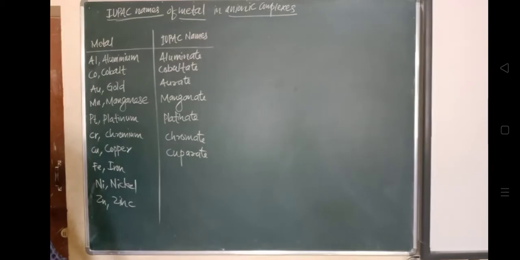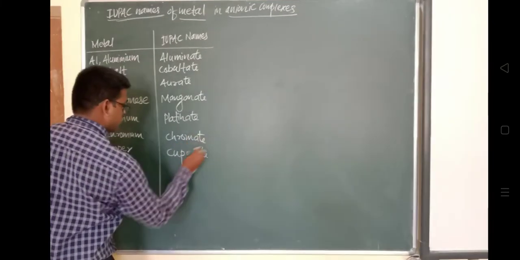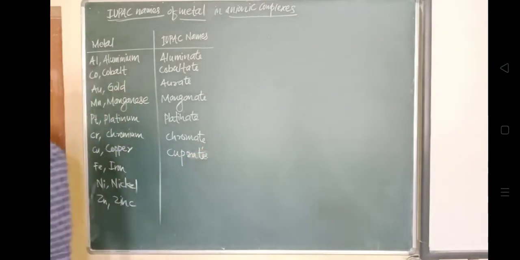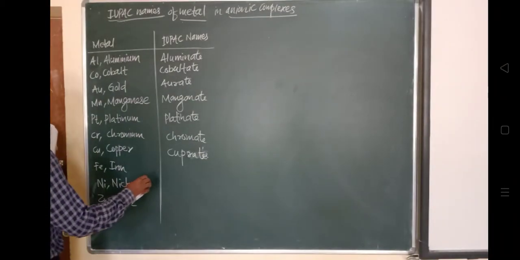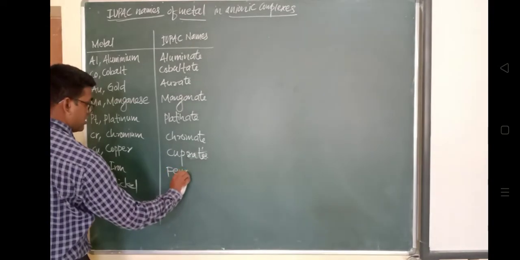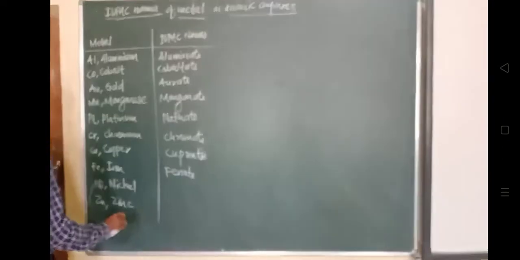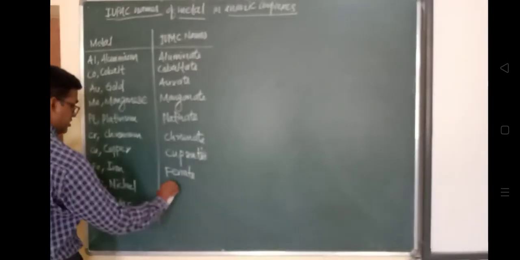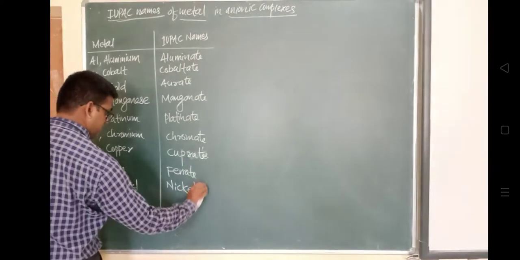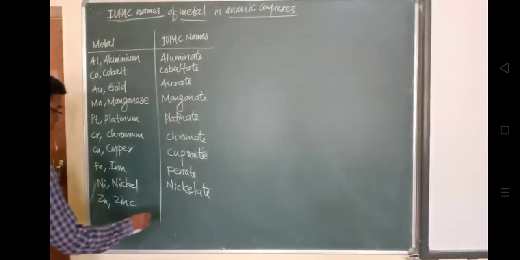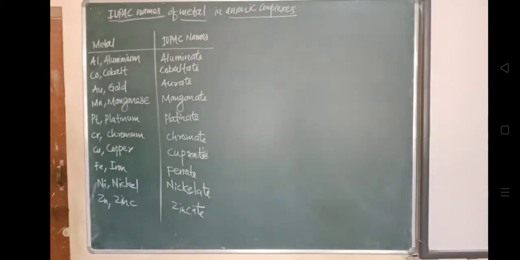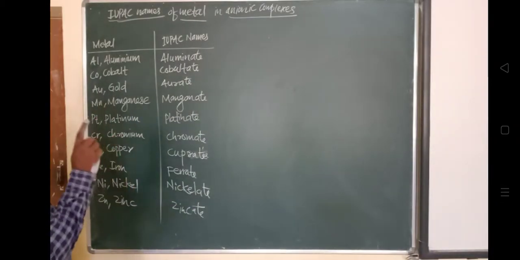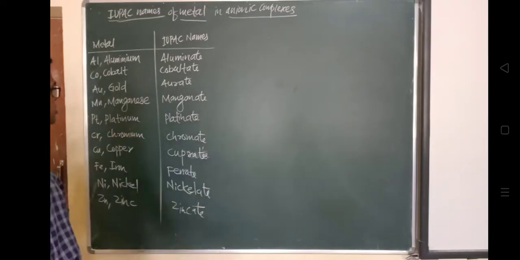Okay, in an anionic complex, if the metal is having these general nomenclature, its nomenclature as per IUPAC should be changed in this way for the metal ions. So these are the IUPAC names of anionic as well as the neutral ligands we have seen. We have seen for the ligands, as well as, in the case of the anionic complex, how to give the nomenclature to the metal.